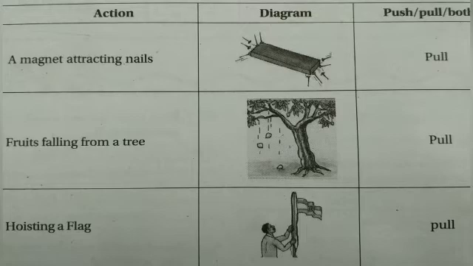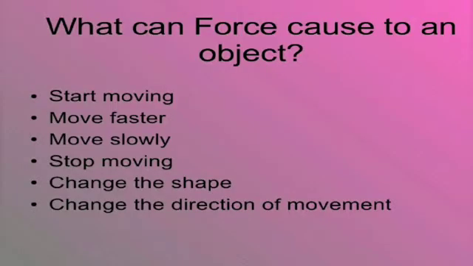In the fifth condition, fruits falling from a tree, the gravitational pull. Gravity is pulling the fruits towards the ground. Hoisting a flag, we pull the rope. So pull. Just copy this table and try to draw the diagrams. If not, write the action and push or pull. If you can do better, you can draw. If not, leave it. But copy this table in your classwork.